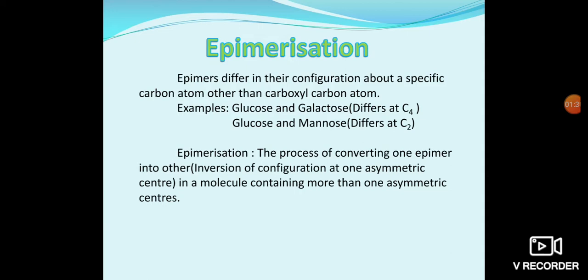This process is called epimerization. What is meant by epimerization? The process of converting one epimer into the other, that is, the inversion of configuration at one asymmetric center in a molecule containing more than one asymmetric center, is called epimerization.